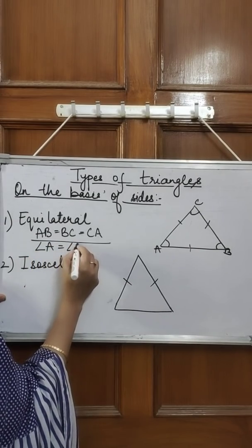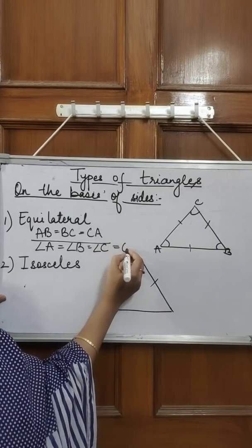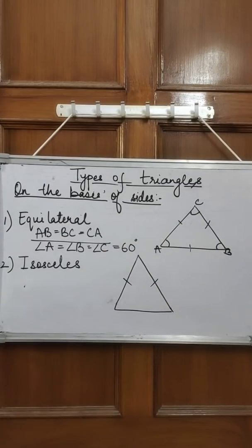So angle A is equal to angle B is equal to angle C, and each is always equal to 60 degrees. Now the measure of AB, BC and CA can vary. It can be 5 centimeter, 6 centimeter, 10 centimeter, 20 centimeter, but the angle formed will remain 60 degrees. Okay, so in an equilateral triangle, all sides are equal.